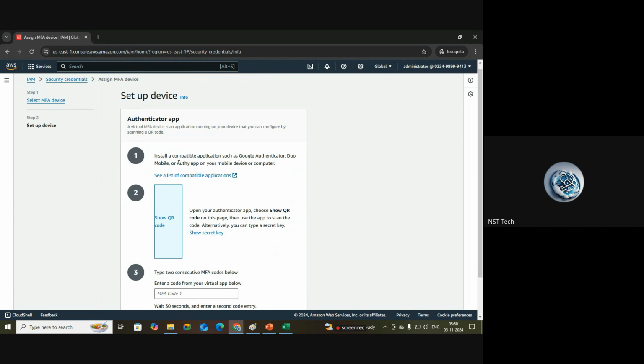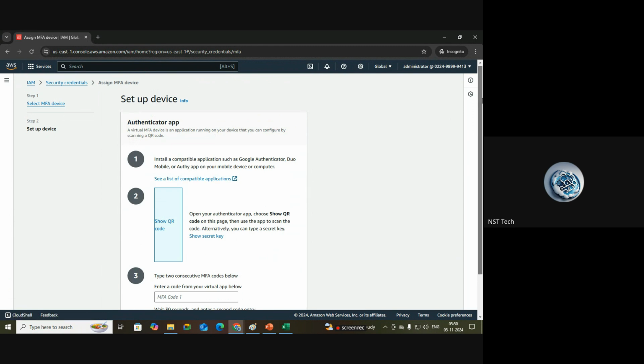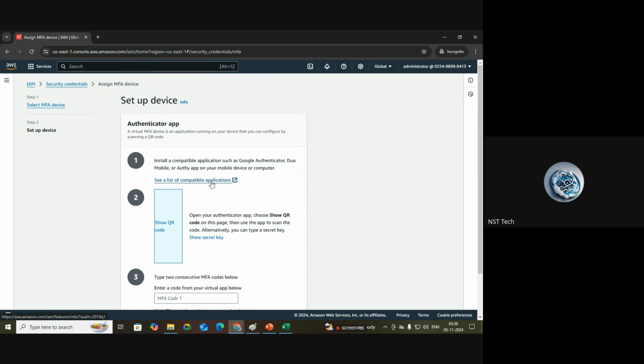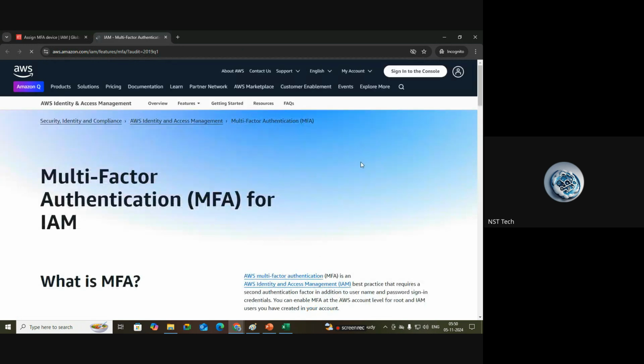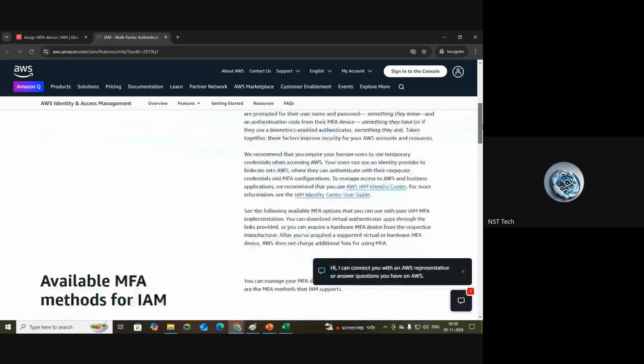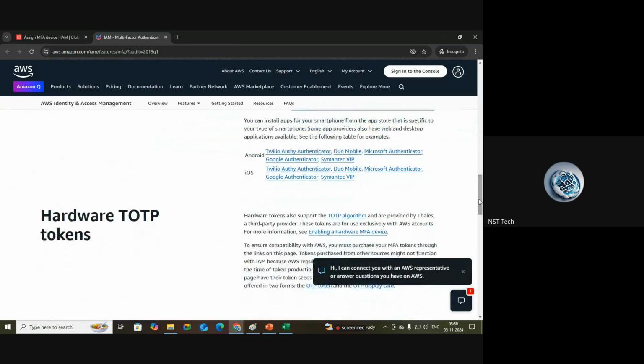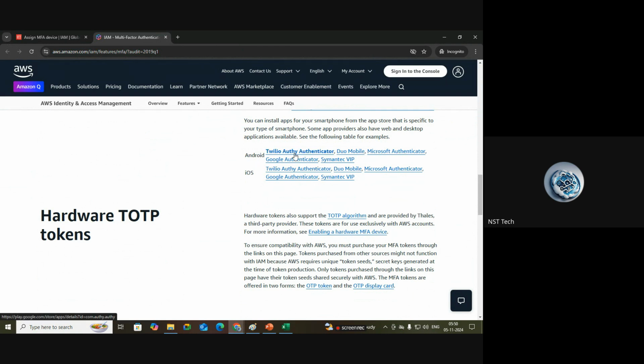So first one, we should install a compatible application such as Google Authenticator, Duo. So we have so many, I mean, 5 or 6 applications. Okay, if you want to see which applications are compatible, you can click on see a list of compatible applications. Okay, so here on this page we can find all the compatible applications. If you scroll down here, you can find for Android we have these many apps like Twilio Authenticator, Duo Mobile, Microsoft Authenticator, Google Authenticator, Symantec VIP. Okay, these are the apps available in the Play Store. You can download any one app.